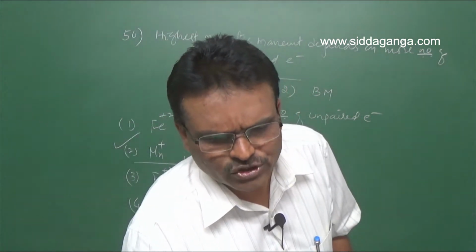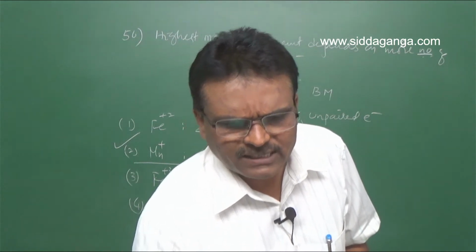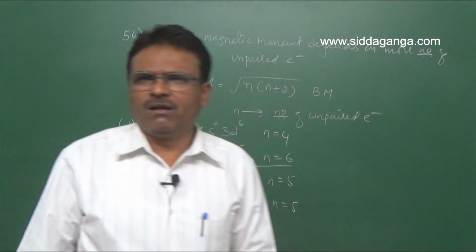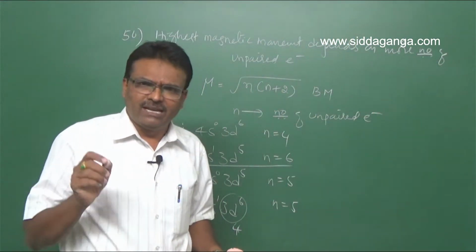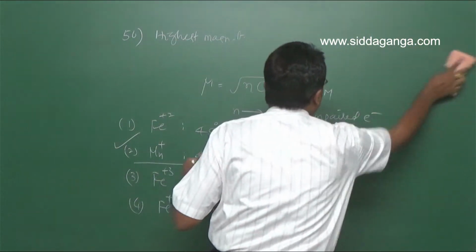Next, let us move on to question number 51. Which species is paramagnetic? The paramagnetic property depends upon the presence of unpaired electrons.